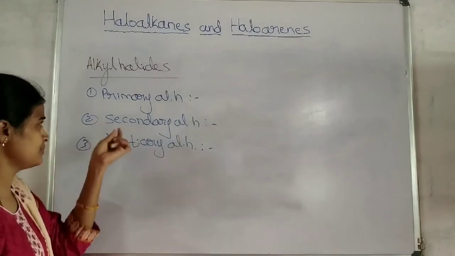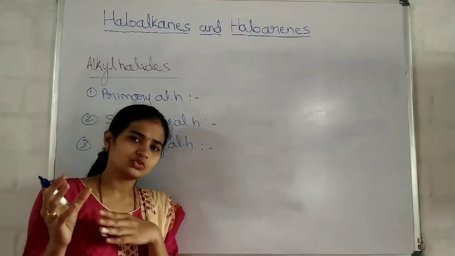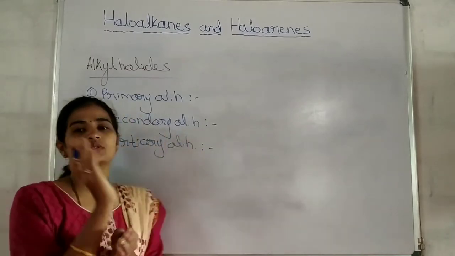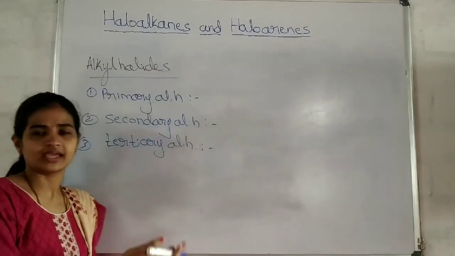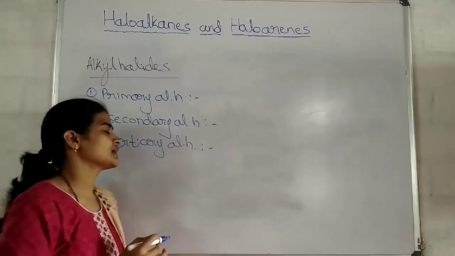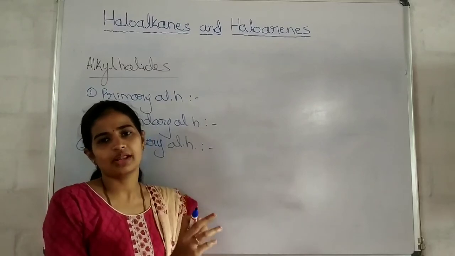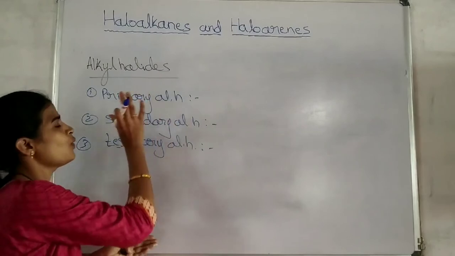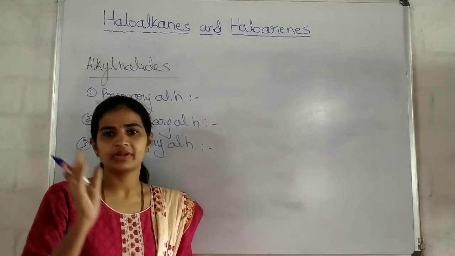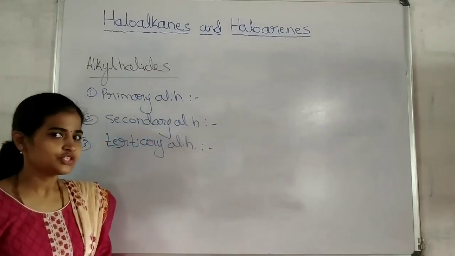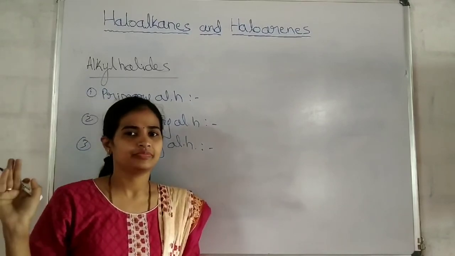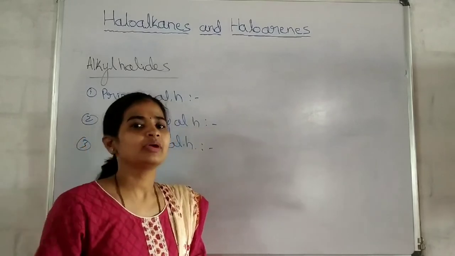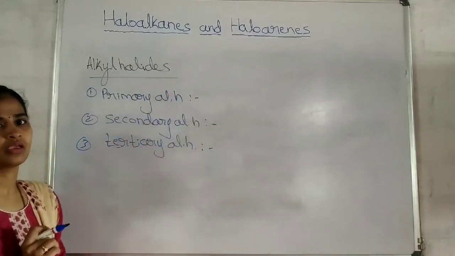See, these are also very simple. If the halogen atom is attached to the primary carbon atom, those are called as primary alkyl halides. If the halogen atom is attached to the secondary carbon atom, those are called as secondary alkyl halides. If the halogen atom is attached to the tertiary carbon atom, then those are called as tertiary alkyl halides. To understand this, you should know what is primary carbon atom, secondary carbon atom, tertiary carbon atom. In the first PUC, we have studied it in detail. What all we have studied, those are the fundamentals to study these all things. Okay?